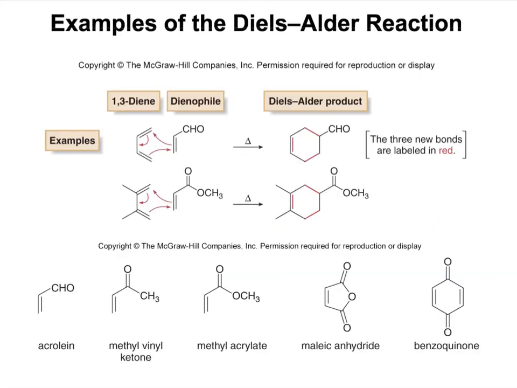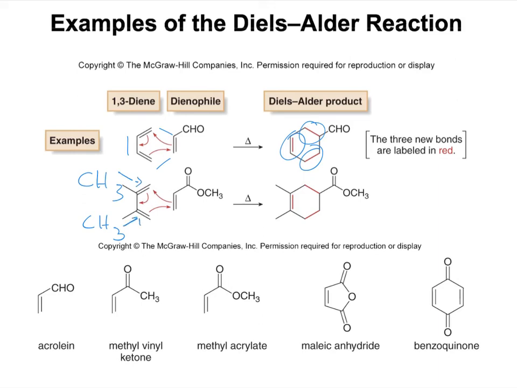Here are some examples of the Diels-Alder reaction. The dienophile reacting with a diene, making 3 new bonds. I'd like to point out that the diene is typically more reactive towards the dienophile when it is substituted with an electron-donating group. In this case, the diene is substituted with 2 methyl groups. And when there's an electron-donating group on the diene, that pushes electronic density towards these 2 pi bonds.